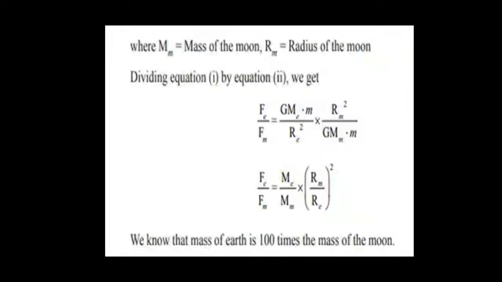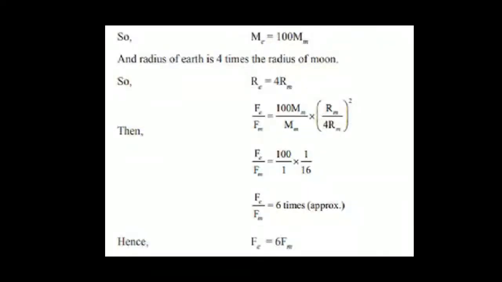Now as we know that the mass of earth is 100 times the mass of moon, we can write Me equal to 100 Mm, and also the radius of earth is 4 times the radius of moon. So Re is equal to 4 Rm.